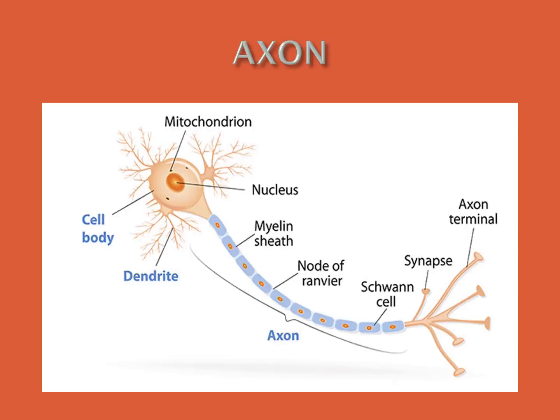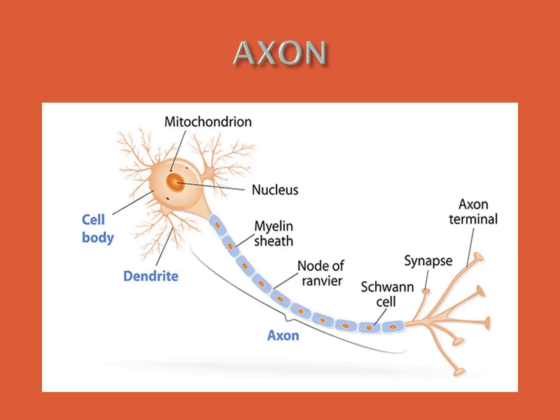What are neurotransmitters? Chemicals released from the synaptic knob into the synaptic junction are known as neurotransmitters. Okay, children, have you understood?